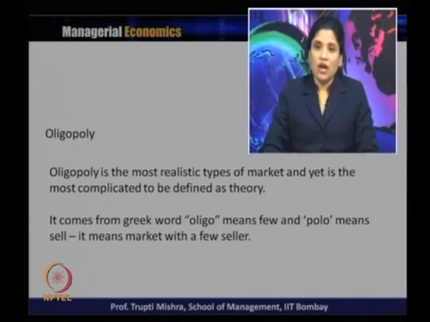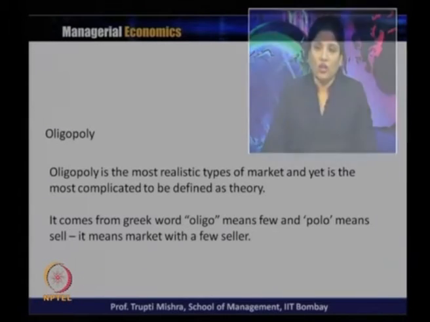But when it comes to the application or implementation of this form of market, it is generally the most realistic as compared to any other market structure like perfect competition, monopoly or monopolistic. It comes from the Greek word oligo, meaning few, and polo, meaning selling. So a market with few sellers is generally known as the oligopoly market.